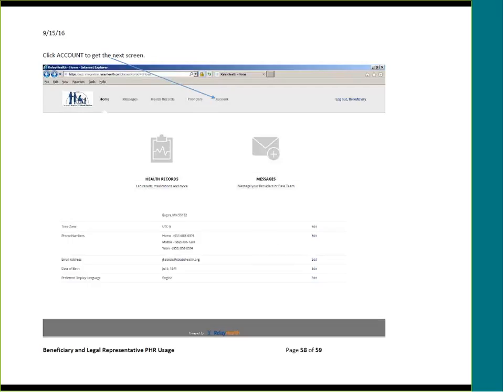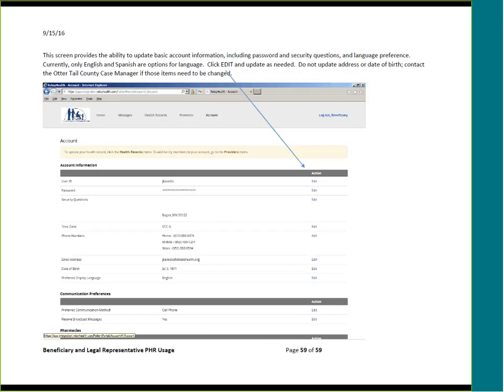Click on Account to get to the next screen. This screen provides the ability to update basic account information, including your password and security questions, as well as language preference. Click Edit and Update as needed. Do not update address or date of birth. Contact the Otter Tail County case manager if those items are changed. That concludes this training session.